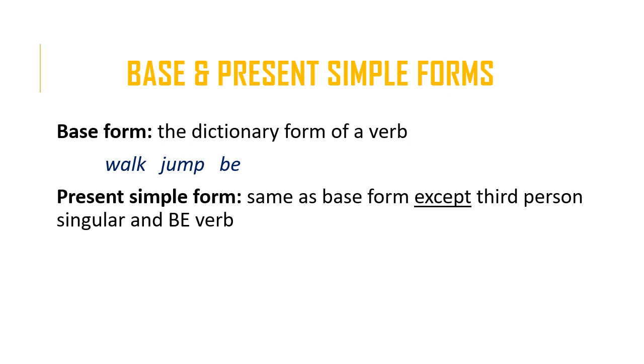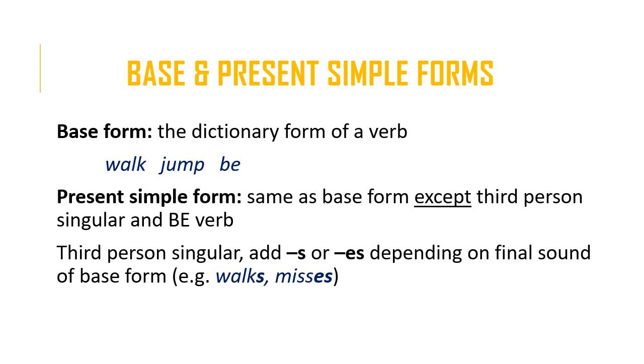The next form is a present simple form, which is the same as the base form with two exceptions. The first is the third person singular subject and the verb to be. So with the third person singular subject, we add S or ES depending on the final sound of the base form. So if it's walk, the verb becomes walks, but if it's miss, misses. And the reason is obvious. If you add a S to miss, it sounds exactly the same.